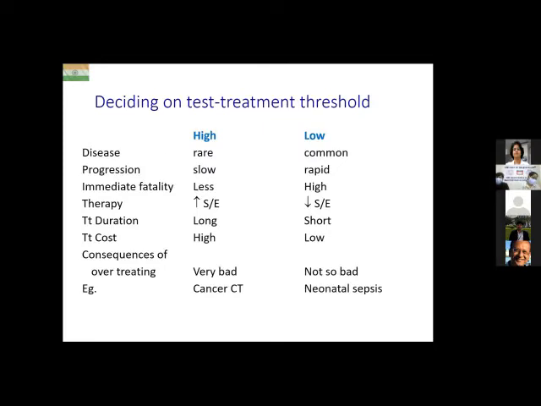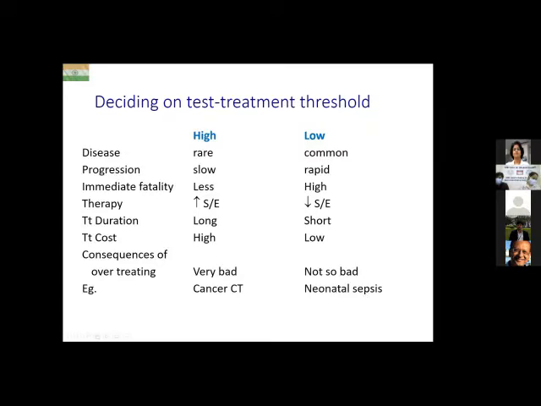patient has the malignancy. On the other hand, if the disease is common, progression is rapid, immediate fatality is high, therapy has relatively less side effects, treatment duration is short, cost is low, and therefore the consequences of over treatment are not so bad, then you would tend to have a low threshold for treatment. Typical example is neonatal sepsis.